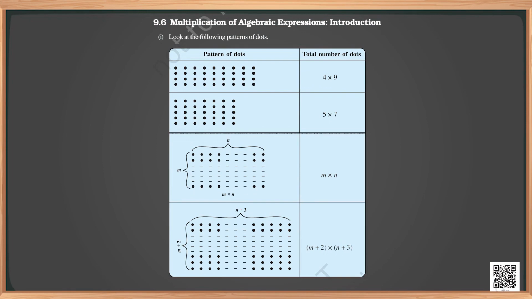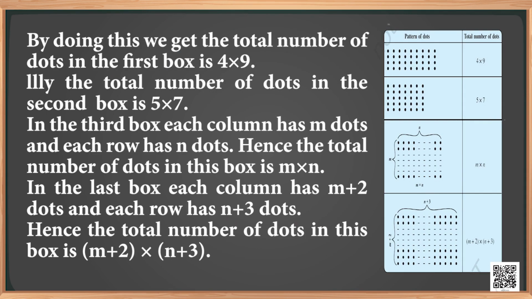Let us observe some patterns. Please observe the first box. To find the total number of dots, we have to multiply the number of dots in each column by the number of dots in each row. By doing this, we get the total number of dots in the first box is 4 into 9. Similarly, the total number of dots in the second box is 5 into 7.